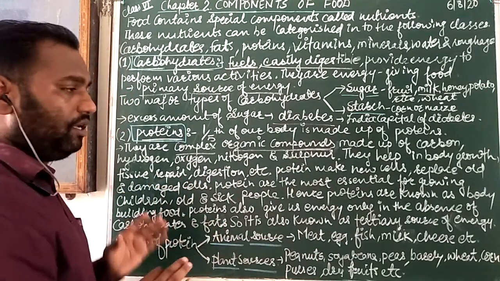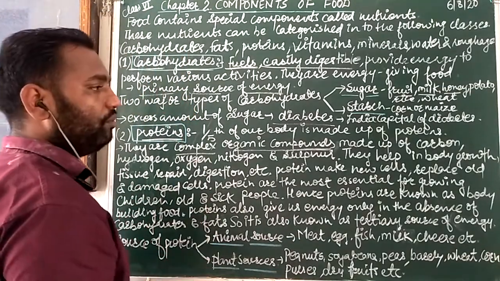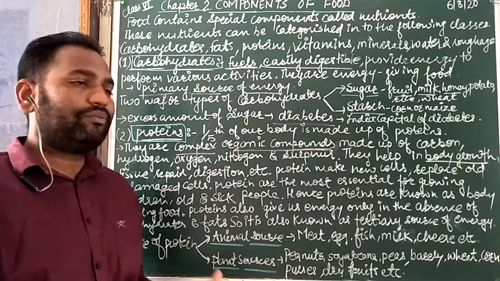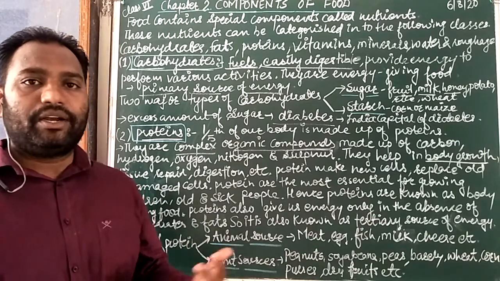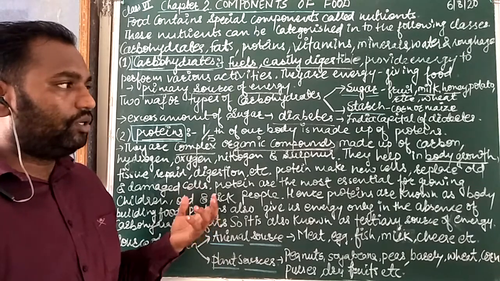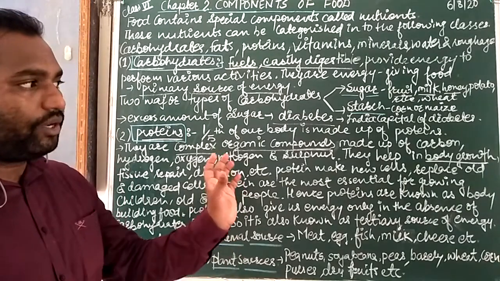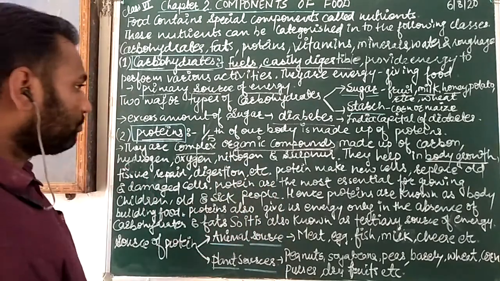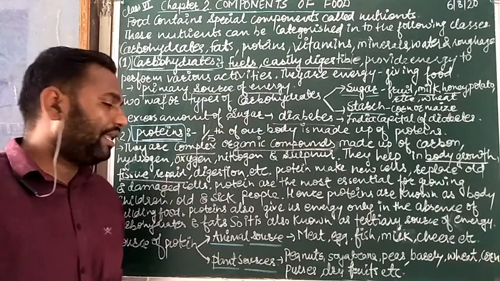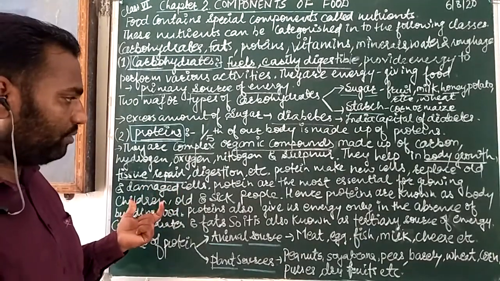So what are their functions? Now carefully listen. What are the main functions of protein in our body? In body growth, you know about that. Body growth means development of bones, muscles, different organs, organ systems. It means good development, like eyes, hearing, no problems. These also show good body growth. So good body growth and tissue repair. If you are injured with any wound, then tissue repairing is also possible only due to the proteins.